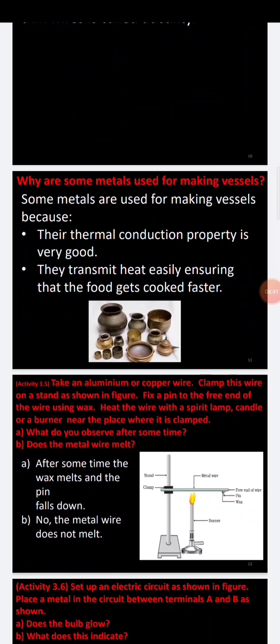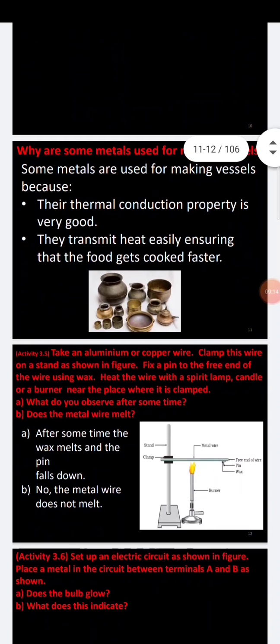Coming to one question they asked: why are some metals used for making vessels? They showed some metals, for example a copper vessel, bronze, brass; all these are used for cooking purposes. Why are they used for cooking? Because the metals used for making vessels have very good thermal conduction.